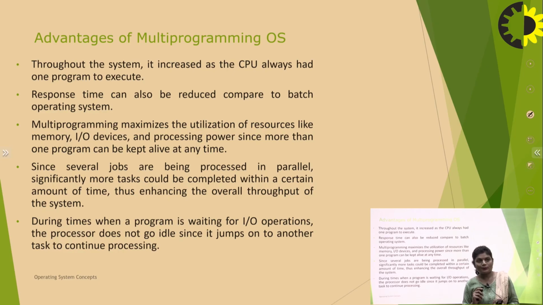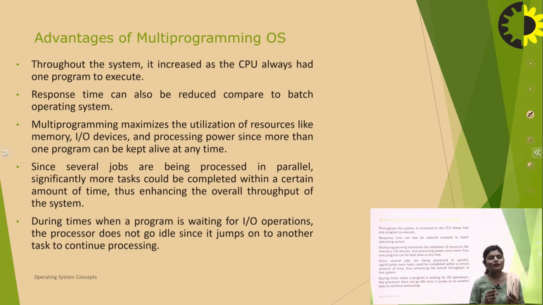Advantage of multi-programming operating system: throughput of the system is increased, as the CPU always has one program to execute. So the CPU is busy at all times. Response time can also be reduced compared to the batch operating system, because in a batch operating system jobs are performed on a first come first serve basis.